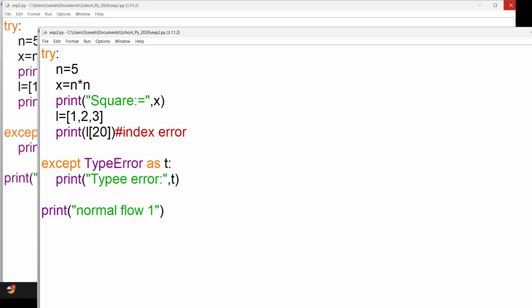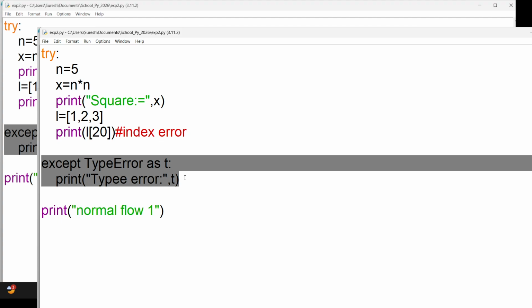So if you want to handle any kind of error, at that time you can go with Exception. Exception is the root class of all the exceptions. It will handle all kinds of exceptions. There is one more option: you can use multiple except blocks with one try block. So this is also possible.